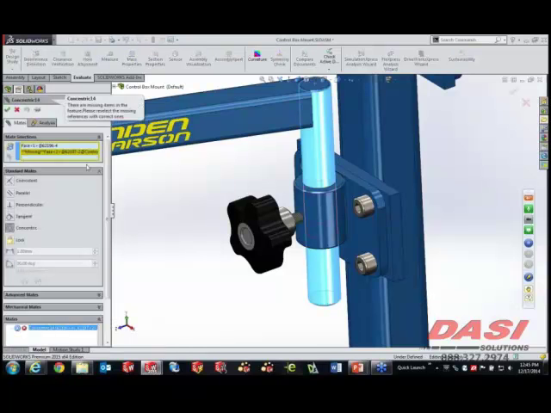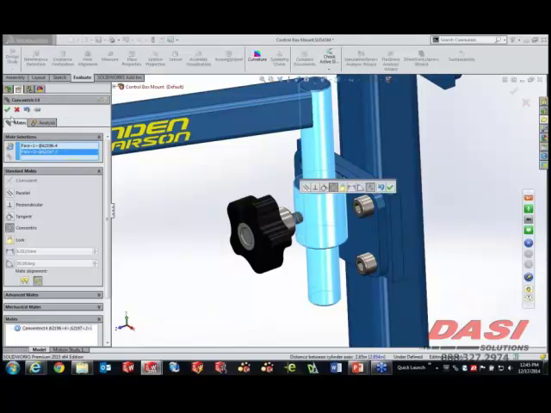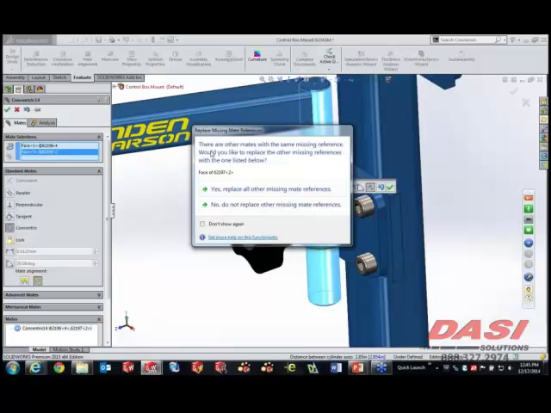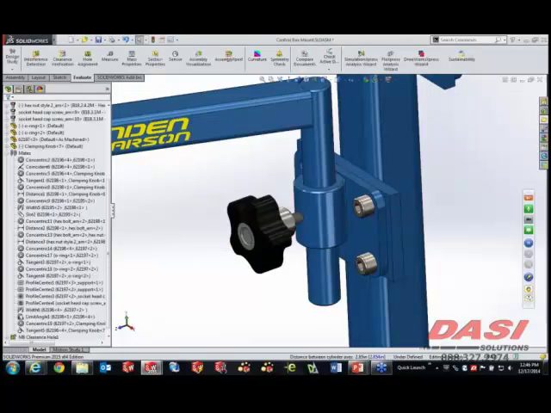But if you edit one of these mates, it's going to show you the missing silhouette of what used to be there. But if we simply replace that with another face and say OK, we're now prompted with a box that says, hey, a bunch of other faces were also broken relative to this missing face. How'd you like to replace all the mates with this new mate reference? So by simply saying yes, all of the problems related to that mate broken or that feature being gone will now be resolved instantly.